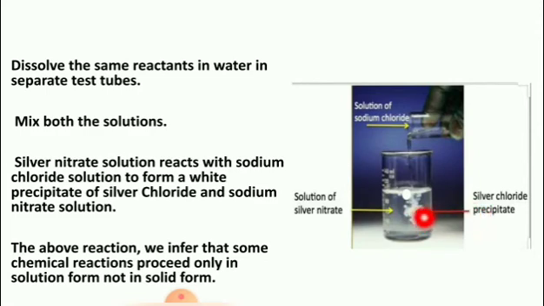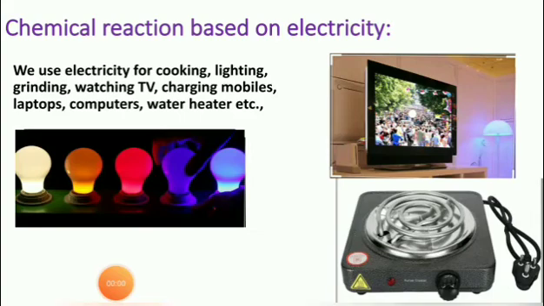Silver nitrate solution reacts with sodium chloride solution to form a white precipitate of silver chloride and sodium nitrate solution. So, from the above reaction, we infer that some chemical reactions proceed only in solution form, not in solid form. Is it clear, children? Next, chemical reaction based on electricity.